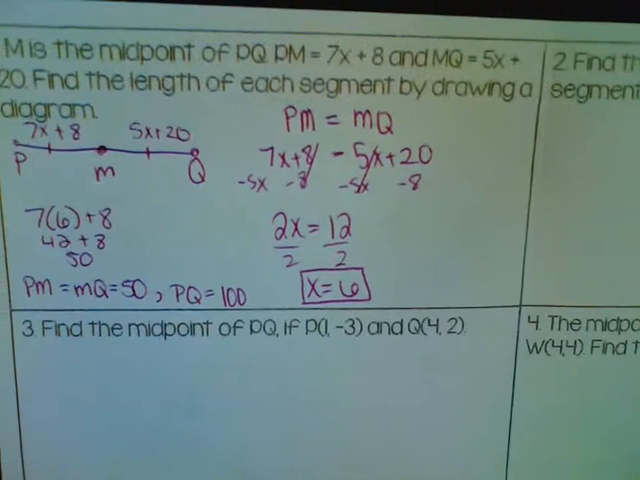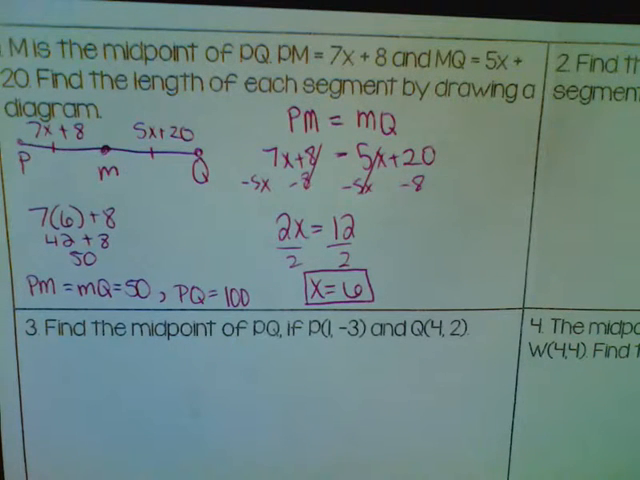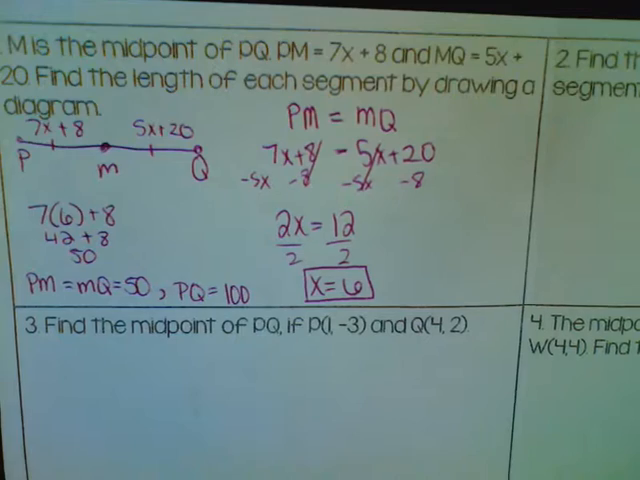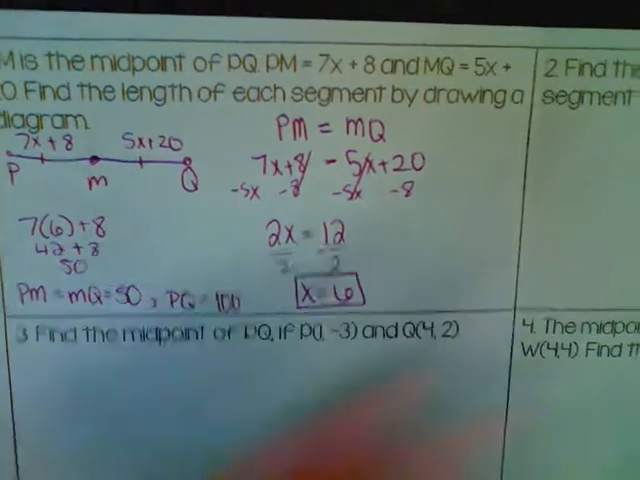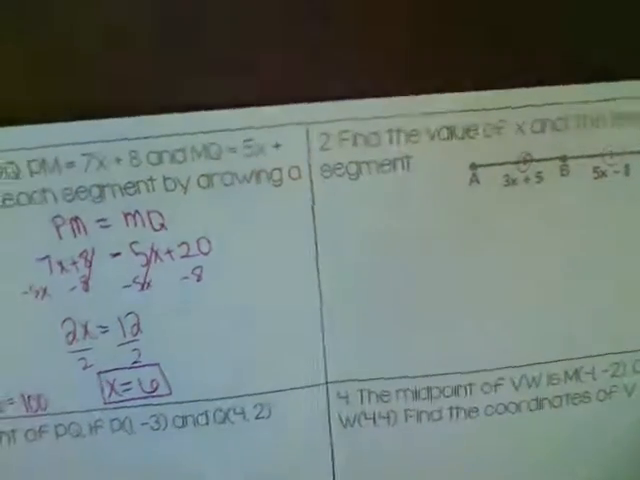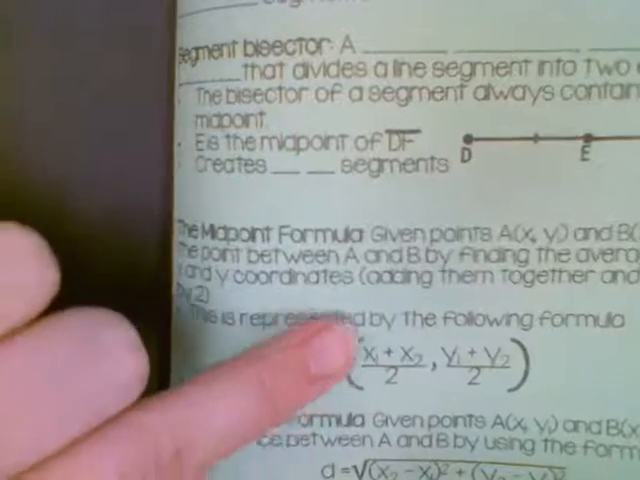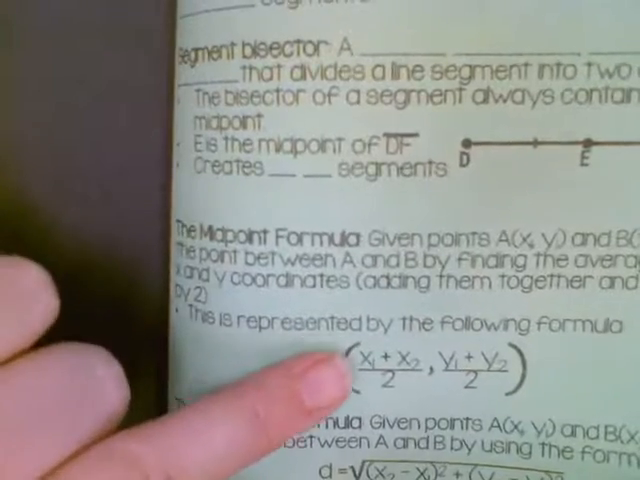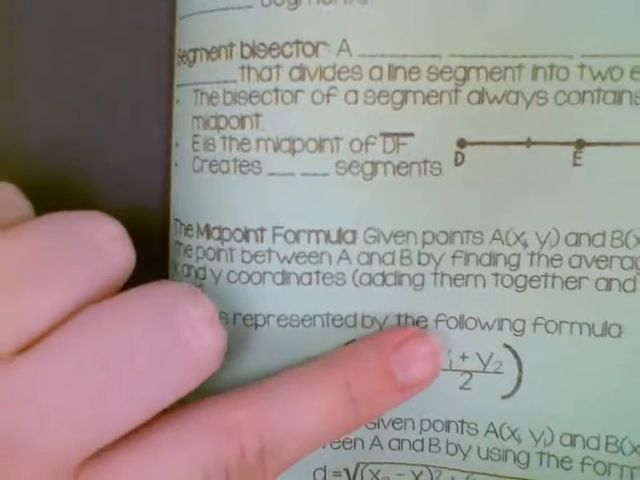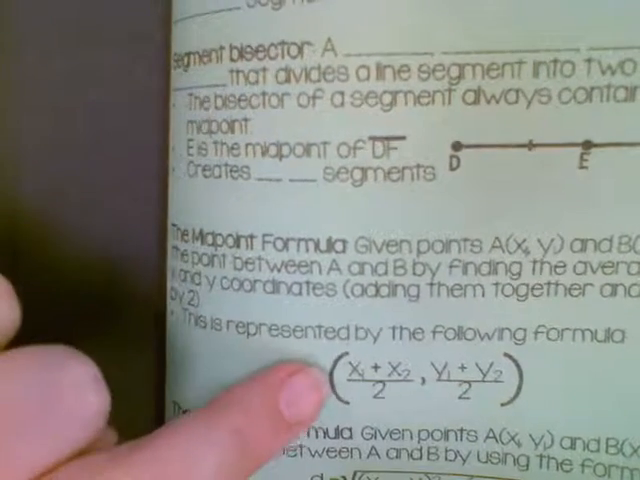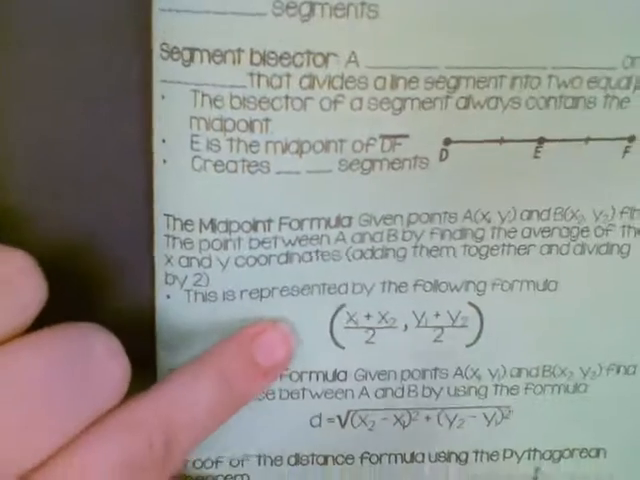So this one says to find the midpoint. We're given points this time instead of a picture. So it's no equations like what we've set up for here. It's using that formula. So remember, our formula says add the x coordinates together, divide by 2. Add the y coordinates together, divide by 2. And this is your ordered pair. That's the point that's exactly in the middle.